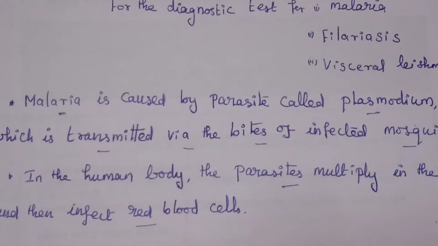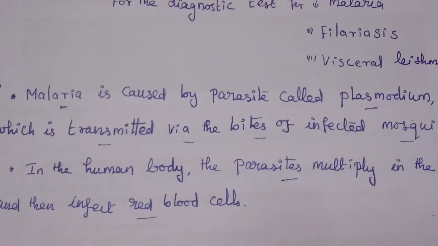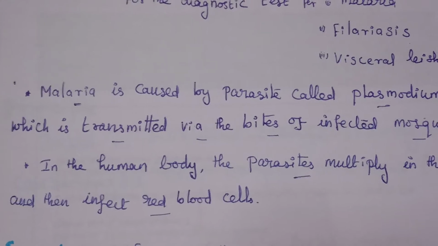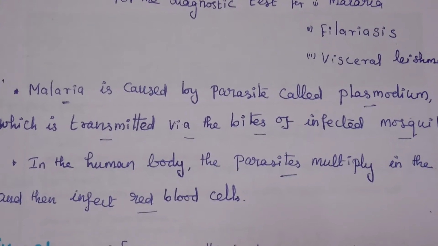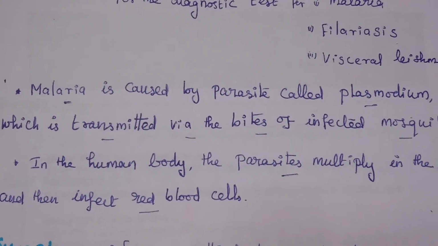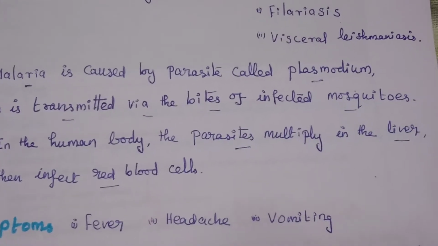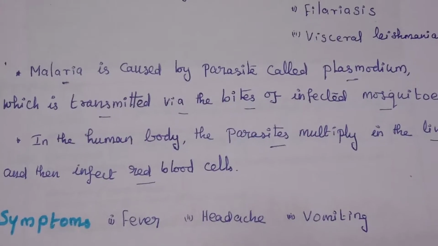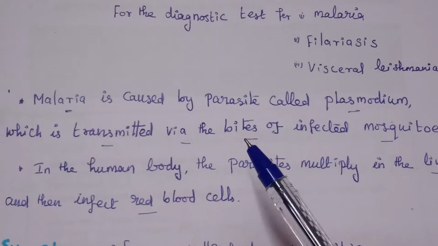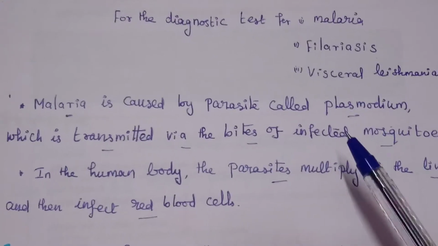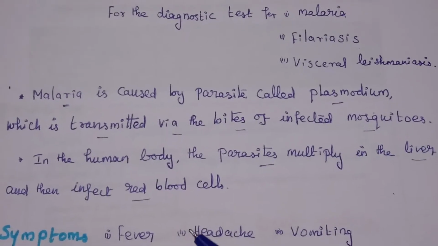Malaria is caused by a parasite called Plasmodium. It has many species: Plasmodium vivax, falciparum, ovale and malariae. Plasmodium is transmitted via the bite of infected mosquitoes. In the human body, this parasite first multiplies in the liver, and then infects RBCs.